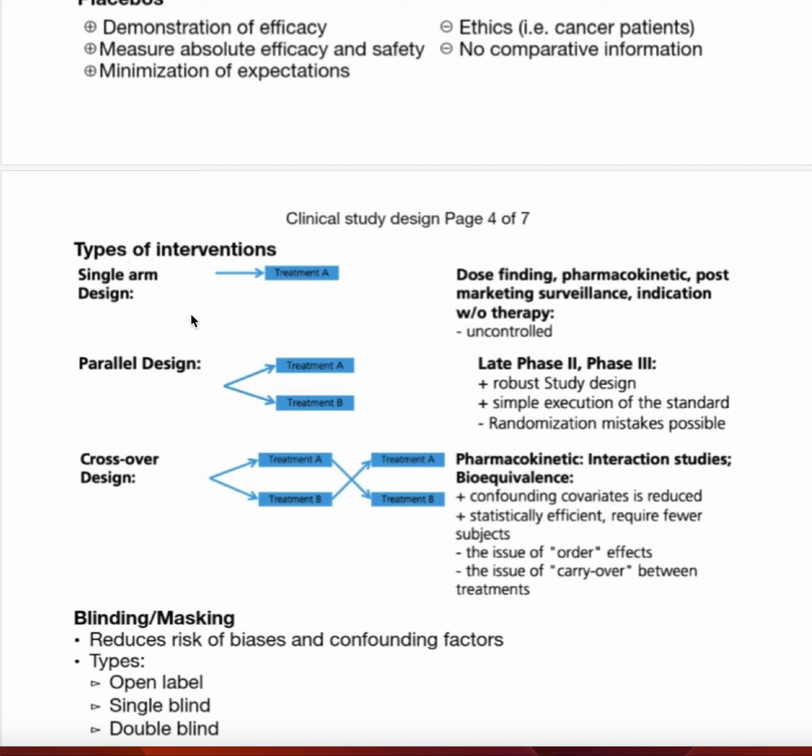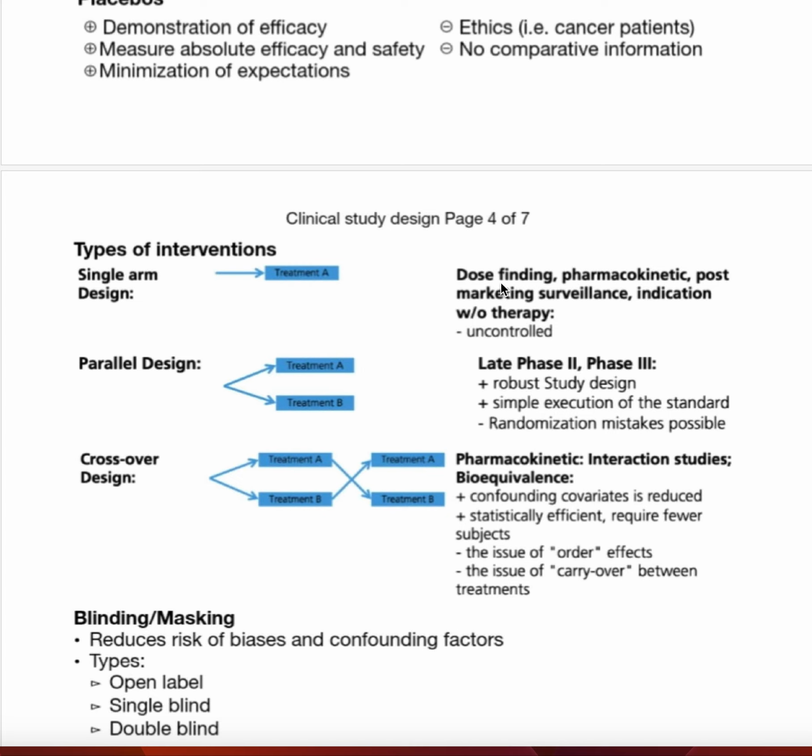Single arm design, that we have just one group and all the members of this group receive the same drug. And why do we do that? Actually, for dose finding, pharmacokinetics, post-marketing surveillance, indication of the therapy. It's uncontrolled, because there is no control group, just one group receives the same treatment. Just to determine what is the dose or the maximum safe dose.